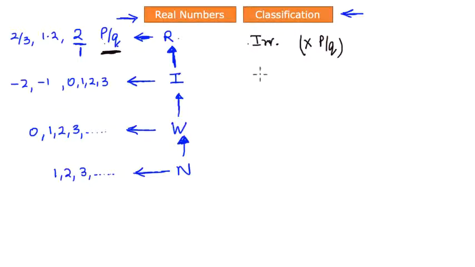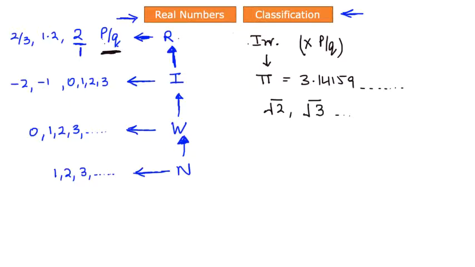So what are some examples of irrational numbers? Let's discuss a very common number, pi. Pi is equal to 3.14159 and then it goes on forever. These decimal digits do not stop. There is no known end to this decimal sequence in pi. So this is one very classic example of irrational numbers. Some other examples are the square root of 2 or the square root of 3 and so on.